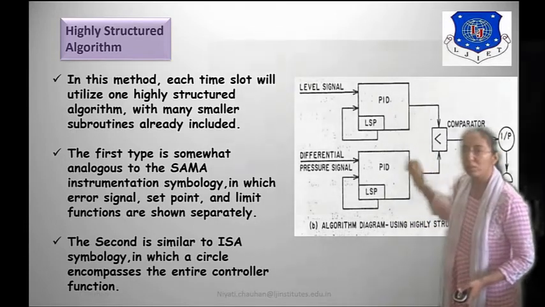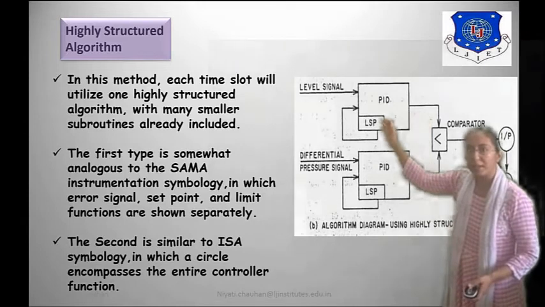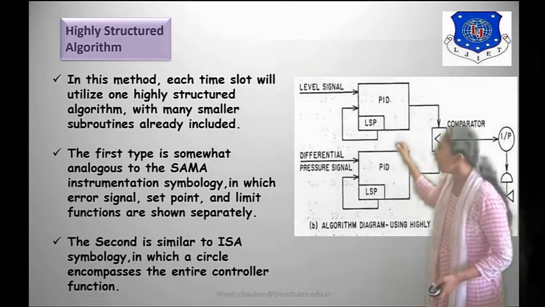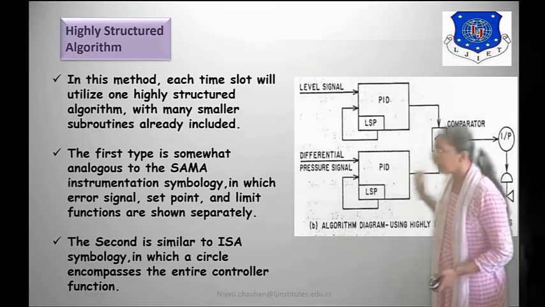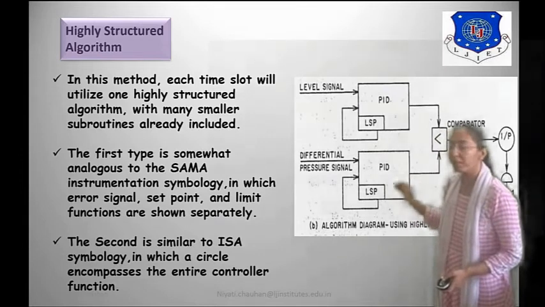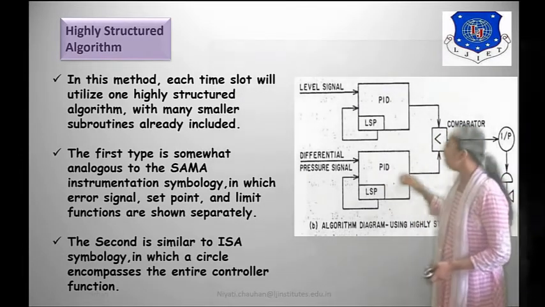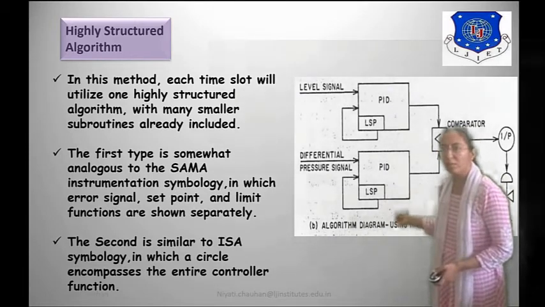Here we have used two PIDs. In the first PID we give the level signal, and the PID measures the low set point value. In the second PID, the differential pressure signal is sent to the PID, and here also we are measuring the low set point value.